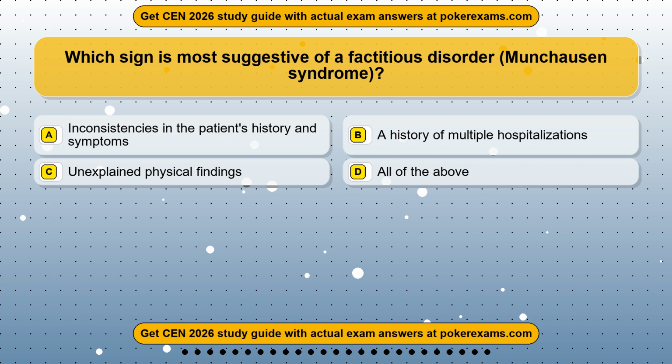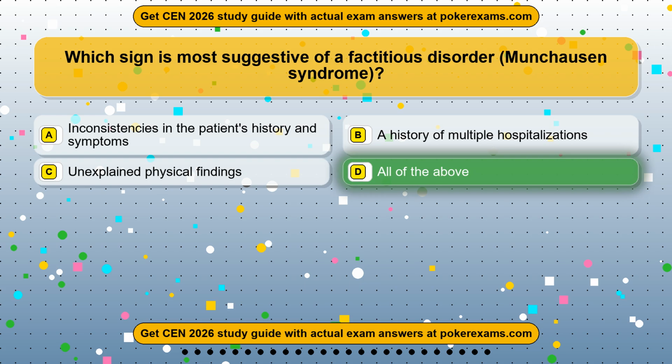Question 10. Which sign is most suggestive of a factitious disorder, Munchausen syndrome? Option A, inconsistencies in the patient's history and symptoms. Option B, a history of multiple hospitalizations. Option C, unexplained physical findings. Option D, all of the above. The correct answer is option D, all of the above.